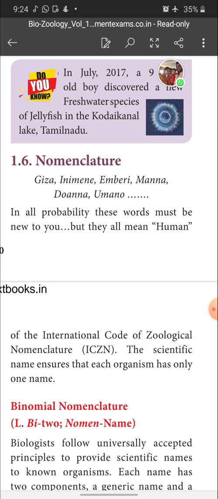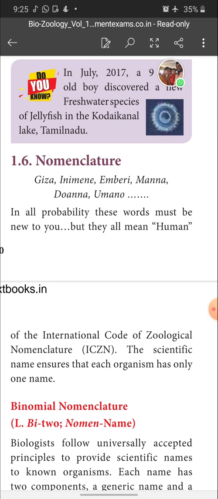In the last session I discussed with you the various hierarchical orders of classification such as species, genus, order, family, class, phylum and kingdom. So, from the species to the kingdom level I have discussed with you. Today in this session I am going to discuss two new topics. One is nomenclature, and another one is the tools used in classification, or tools used in taxonomy.